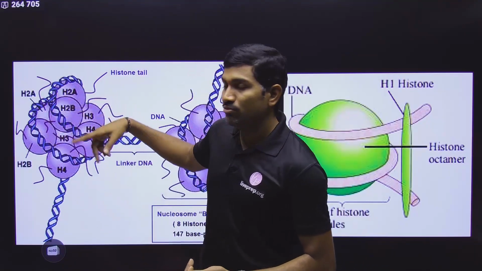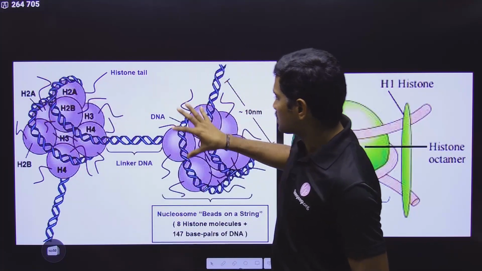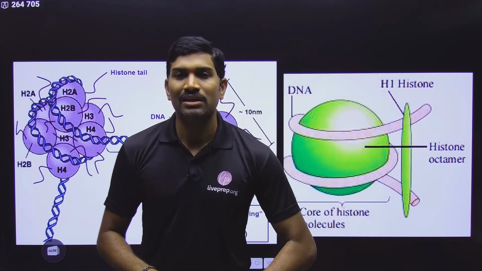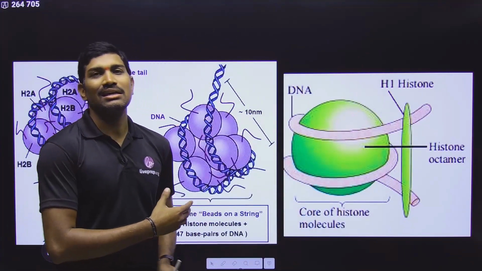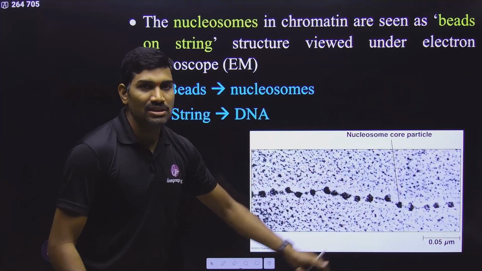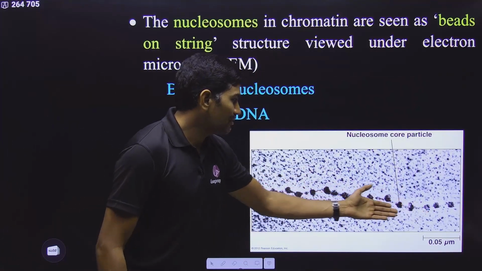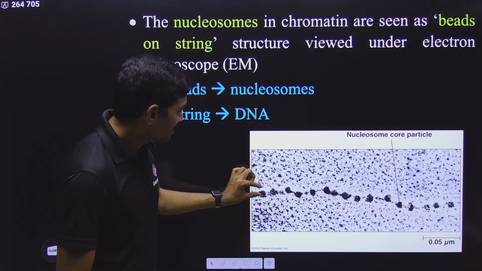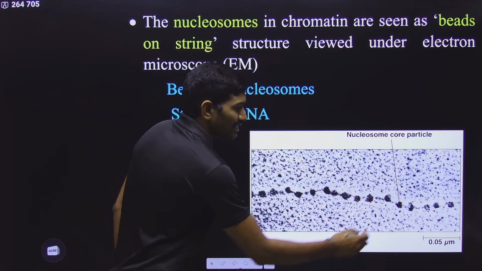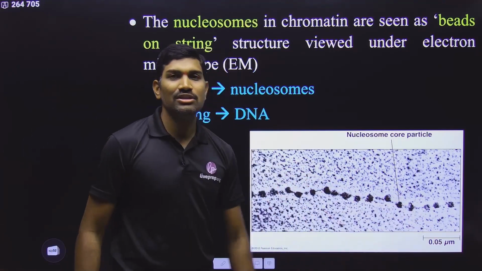DNA that is coiled around the histone octamers is called a nucleosome, and nucleosomes are the repeating units. Likewise, several millions of these nucleosomes are present. Clear? And these nucleosomes we can clearly see as a beads on string structure in an electron microscope image. The beads are nothing but the nucleosomes, and the string that is connecting all of these is only the DNA. So it is the DNA that connects all these nucleosomes.